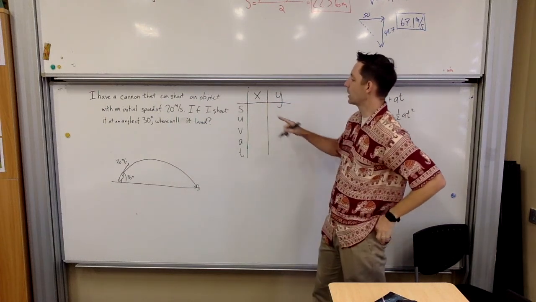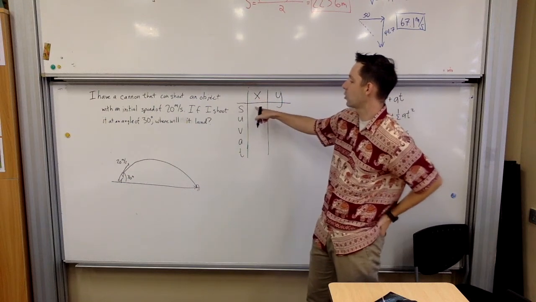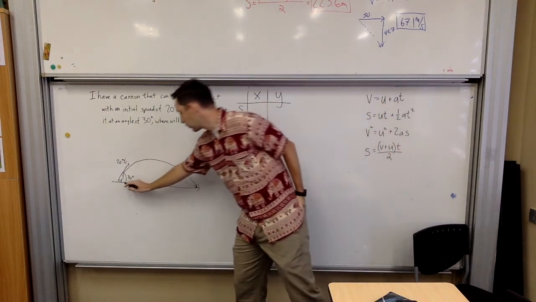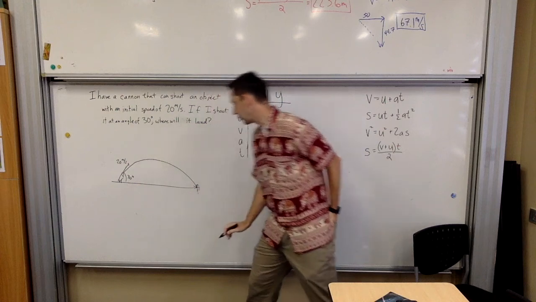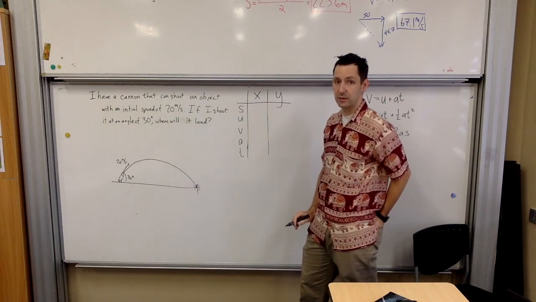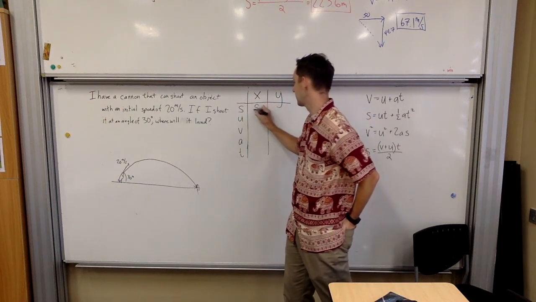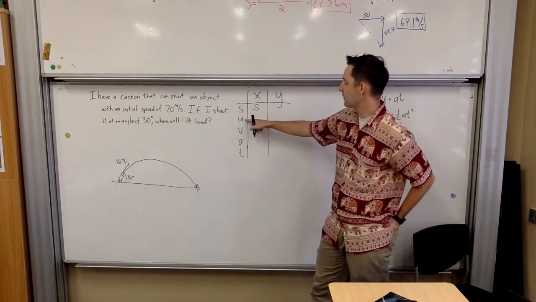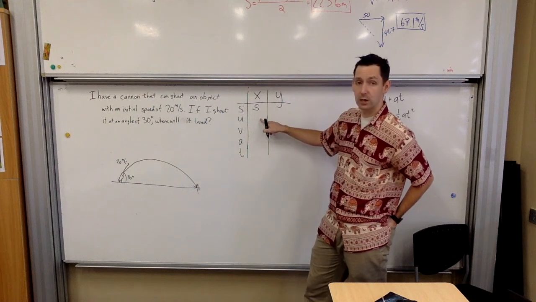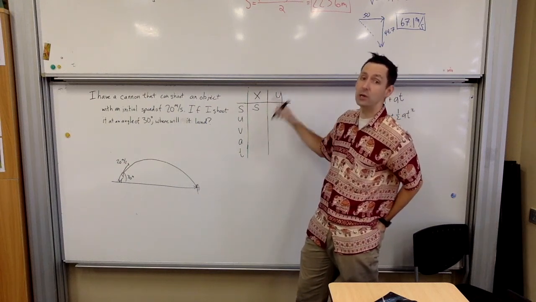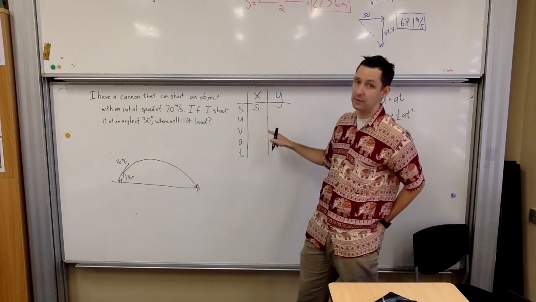Okay, so here we go. We got horizontal. So it's asking for our horizontal displacement. So from here to there, what is my horizontal displacement? And the question, well, that's what it's asking for. That's what I want right there. So S. Okay, now I've got the initial horizontal velocity. This X is only horizontal information. Don't put anything vertical there.